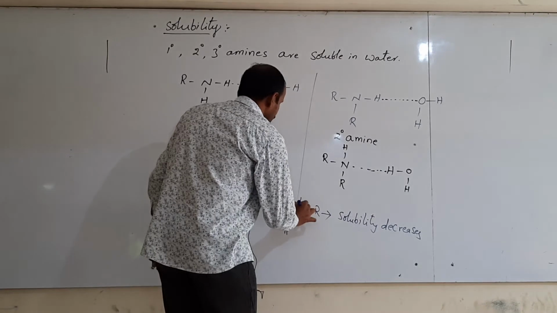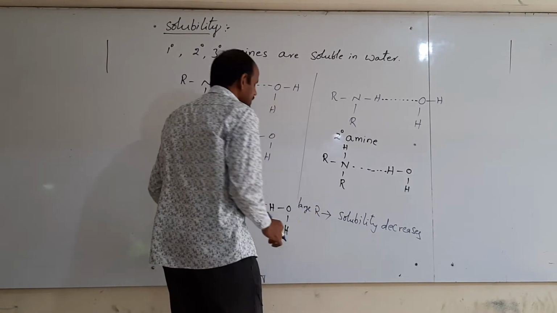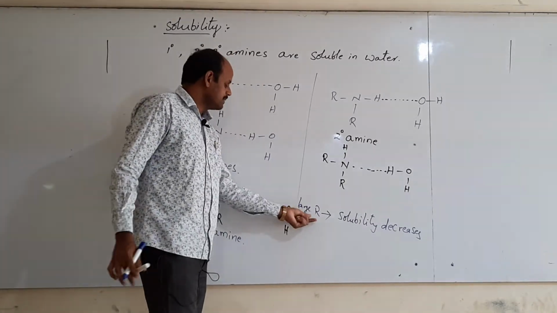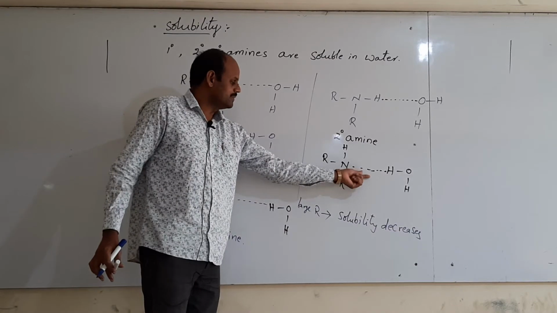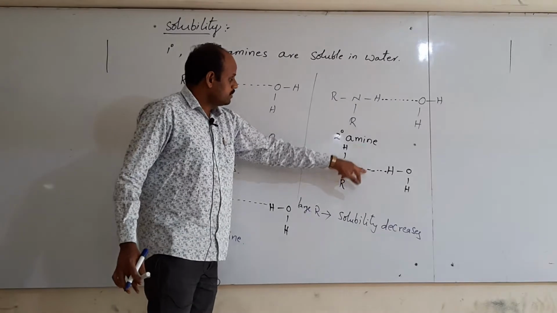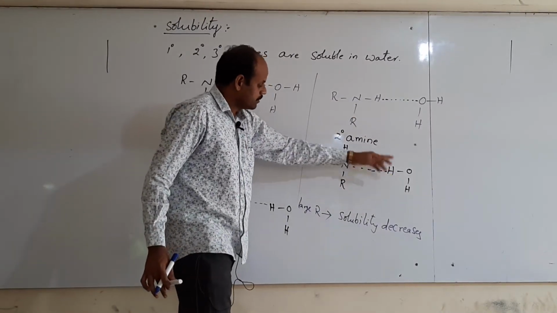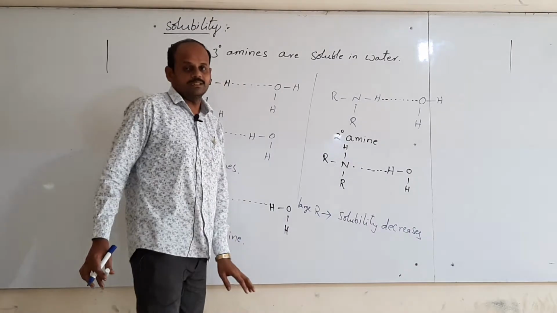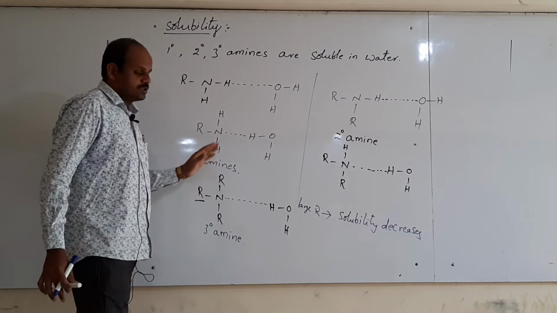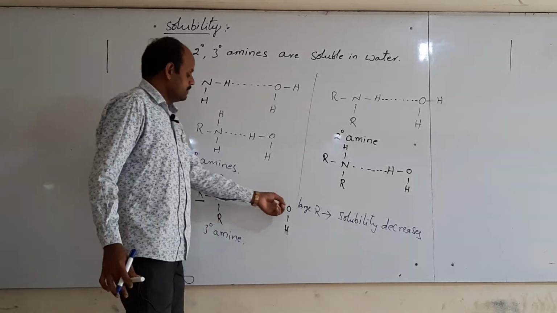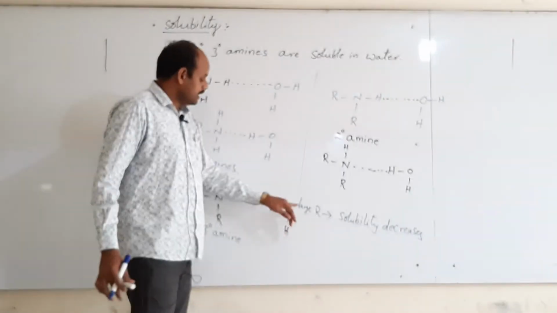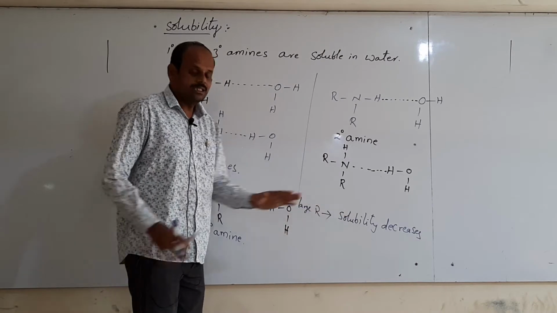If you take a large alkyl group, that means the chain of the alkyl group increases, then solubility decreases. Why? Because this large alkyl group opposes the formation of hydrogen bonding with water. When it is opposing hydrogen bond formation with water, then automatically solubility decreases. Thus, lower amines are more soluble in water, but higher amines are less soluble in water. When the alkyl group size increases, then solubility decreases.